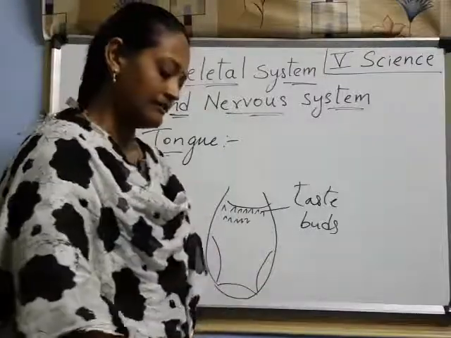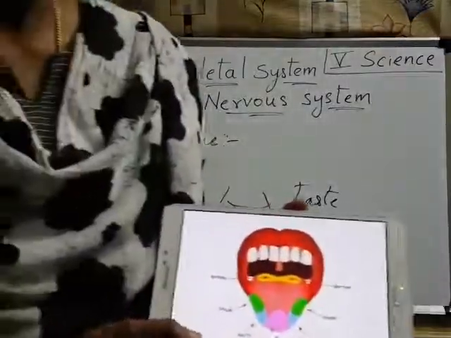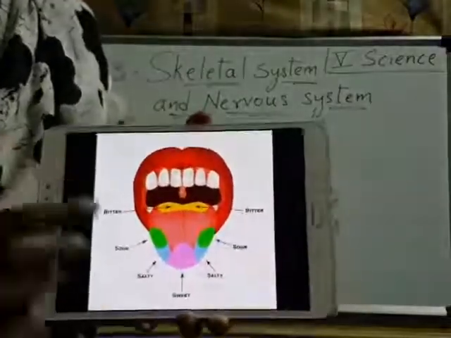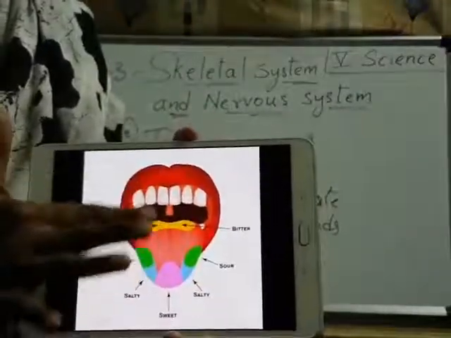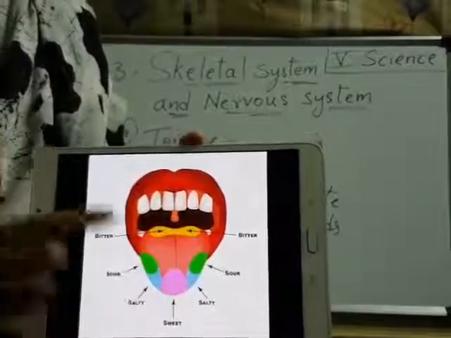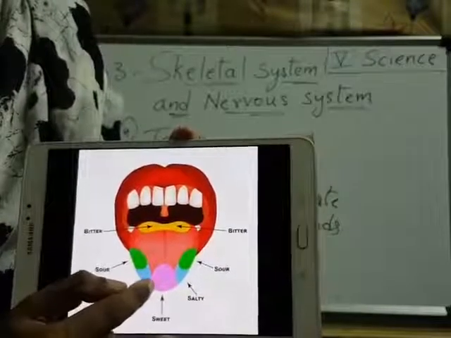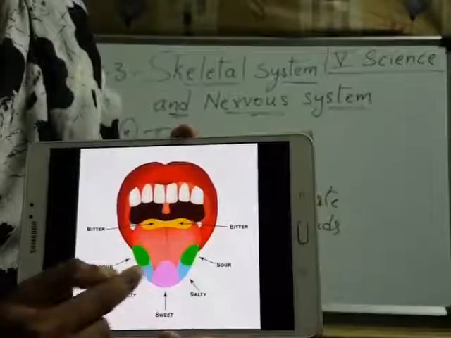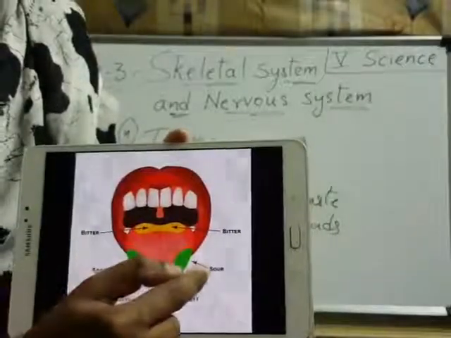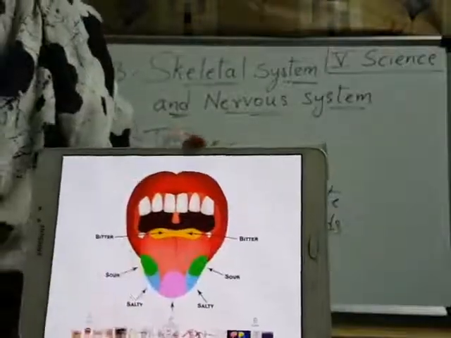Now look at this picture. This is the tongue picture. The tongue is present at the floor of the mouth, right? This tongue has different taste buds, children. Here we have salty taste, and this side and this side we have salty, and in the middle we find sweet taste, and this side and that side we have sour taste buds, and here we find bitter.